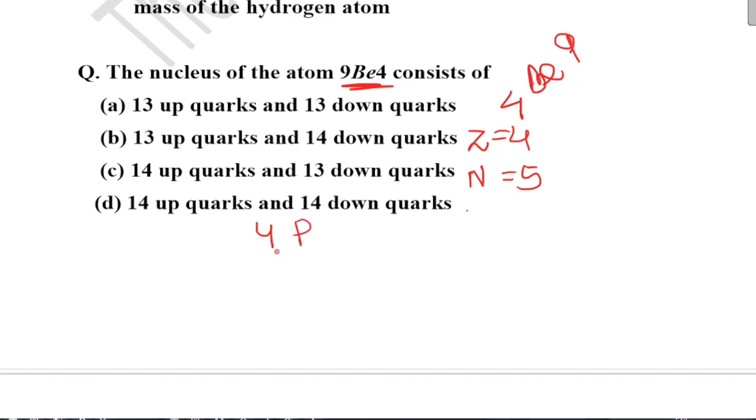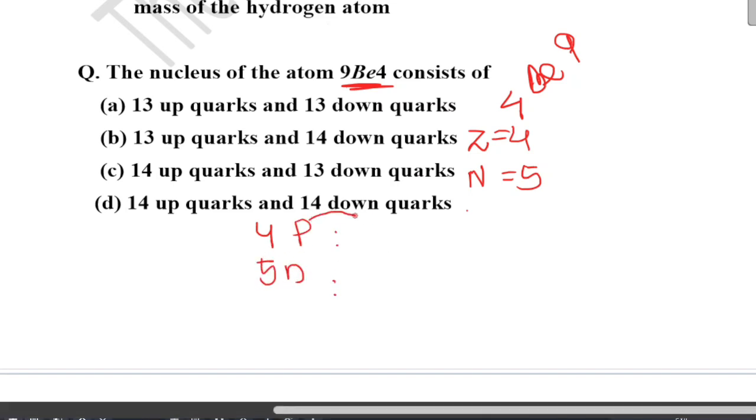Next, the nucleus of the atom beryllium consists of, this should be like this, for beryllium 9. Here you can see Z is 4 and neutron number is 5. That means there are 4 protons and 5 neutrons.